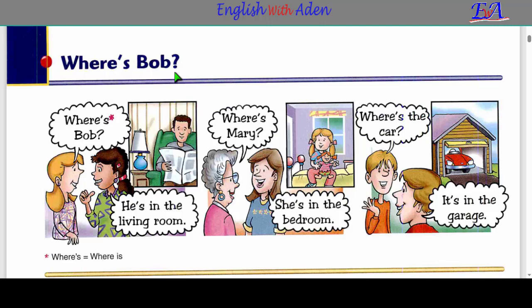So this lesson is the 39th lesson, and we're still doing where is, where we use where are you. Our previous lesson was where are you. This lesson is where is, and then we mention a name. So if you want to know about the whereabouts of Muhammad, for example, we say where is Muhammad.